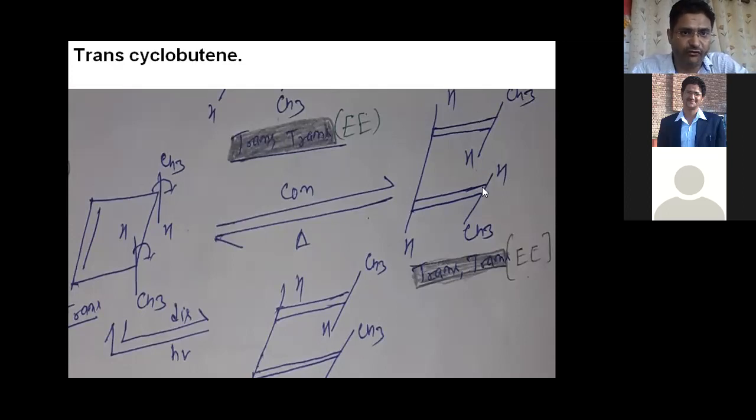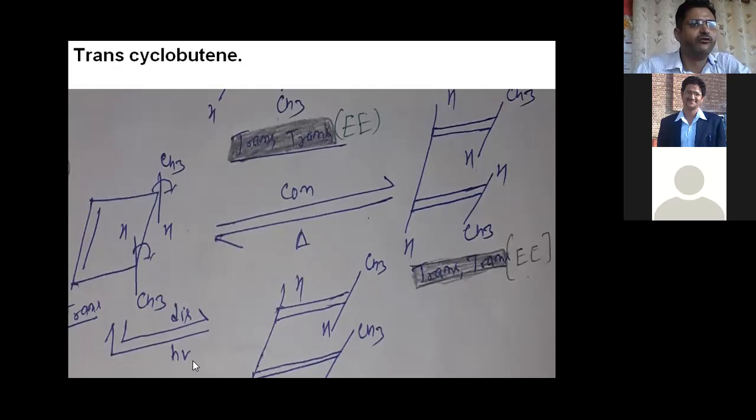So the final compound is stereospecific, and this is called the EE isomer. This is important: only the EE type product will be produced by cyclobutene when it converts into butadiene, right? So only E types of product will be produced. So the reaction is called stereospecific.